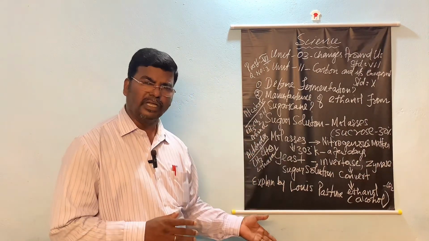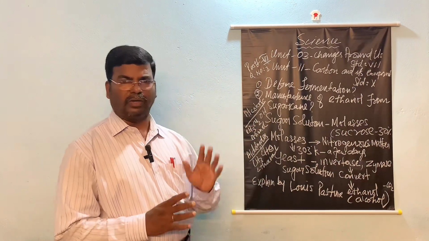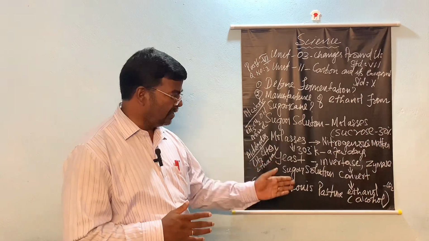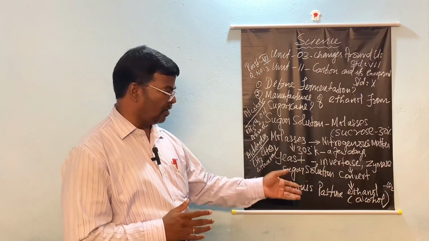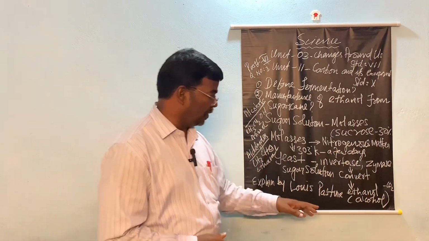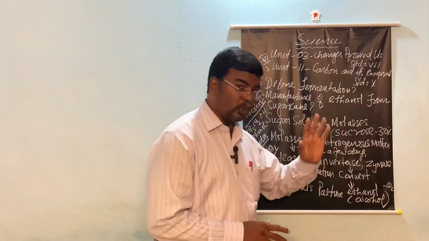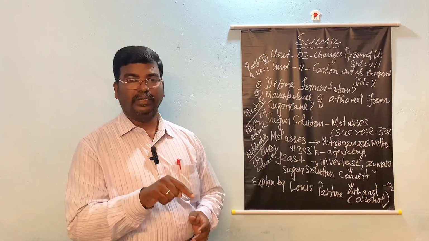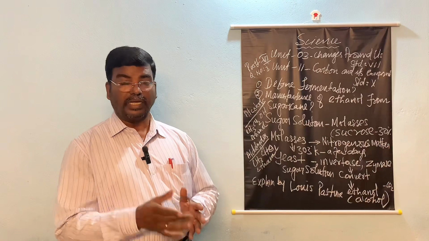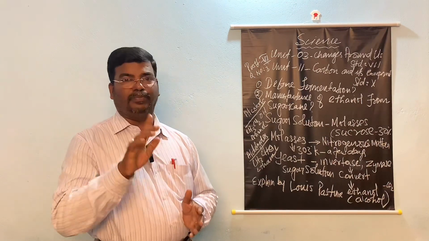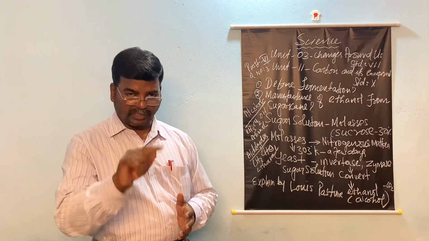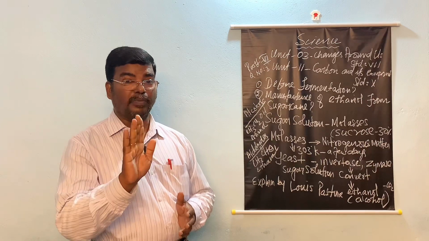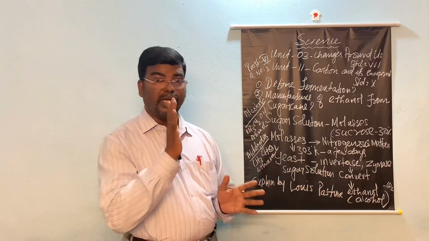Ethanol is otherwise called alcohol, spelled A-L-C-O-H-O-L, and carbon dioxide are formed in the absence of air. There should not be atmospheric air.